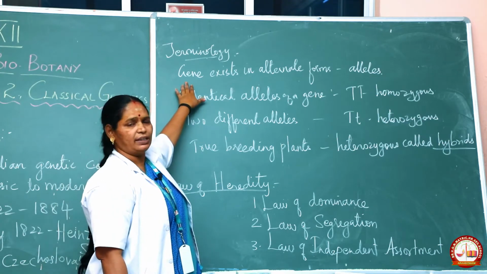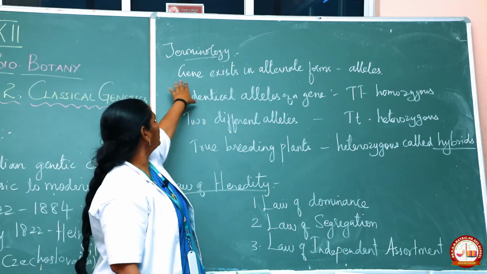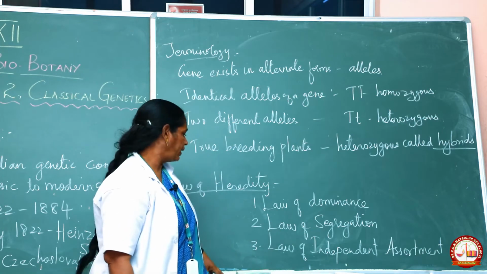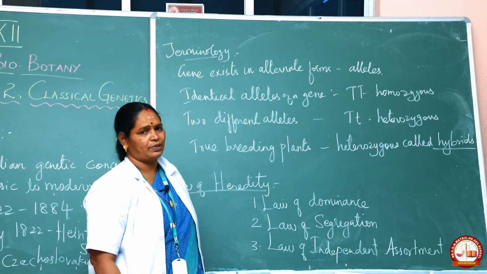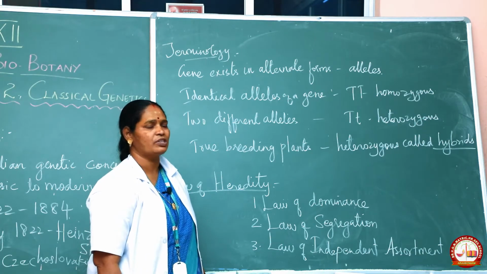Children, genes are the functional units of heredity which exist in alternative forms called alleles. Capital T represents the tall character of Pisum sativum.